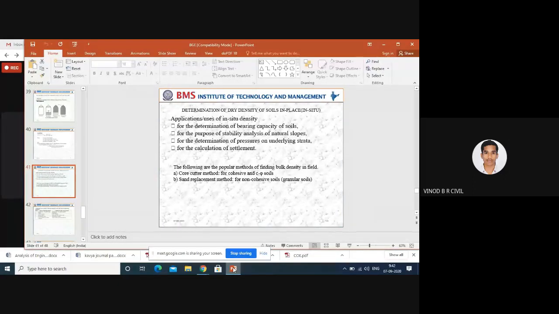Technically, some of the natural slopes have failed because of instability, or improper reinforcement provided, and the cohesion value or the angle of internal friction value or binding capacity of the soil. These are some of the common reasons for the failure of slope stability. Here also, before that we have to calculate the density of the slopes.